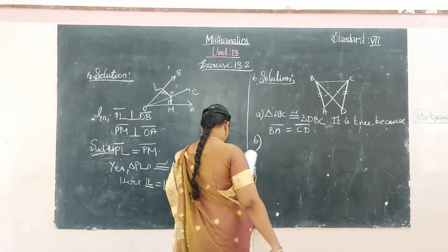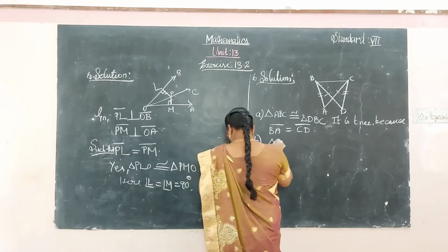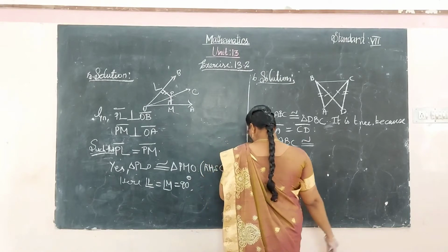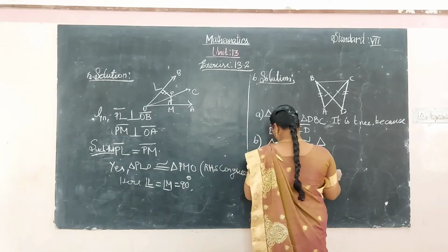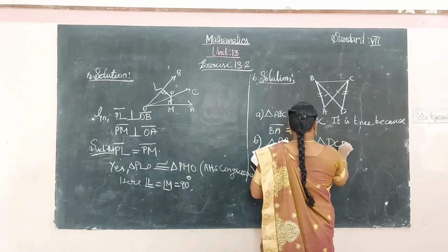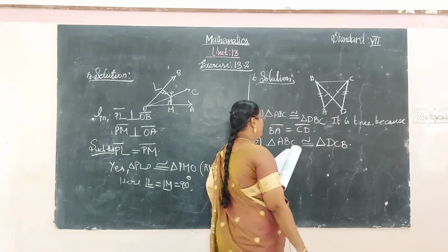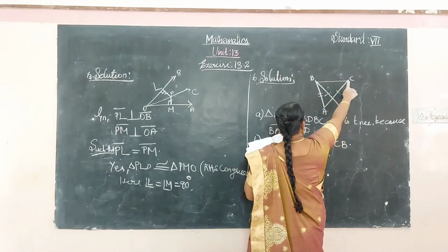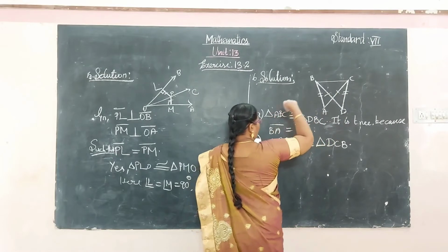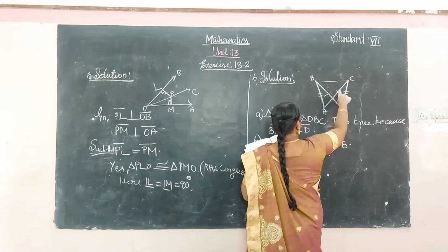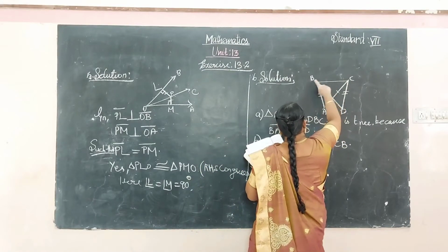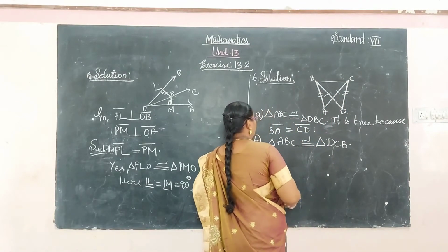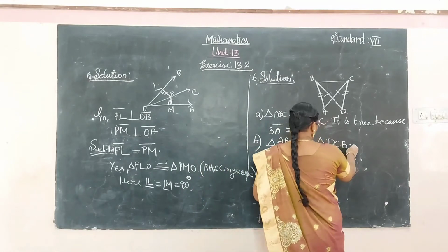And B, the triangle ABC is congruent to the triangle DCB. The triangle ABC and the triangle DCB, so it is also congruent.